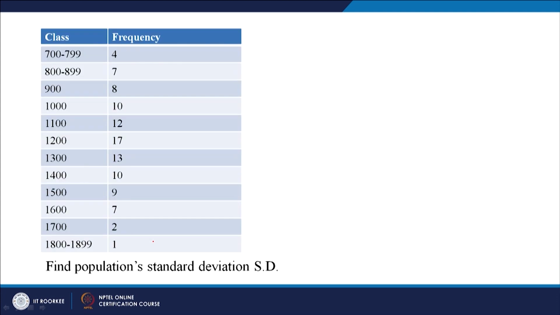This is another example. Now, here we have to calculate standard deviation of the population. So, find out population standard deviation. This is again grouped data. So, class interval is 700 to 799, 899, remaining values you can write over here, not a problem. So, this would be 1799, and so on. Frequencies are given over here. We have to find out standard deviation of the population.